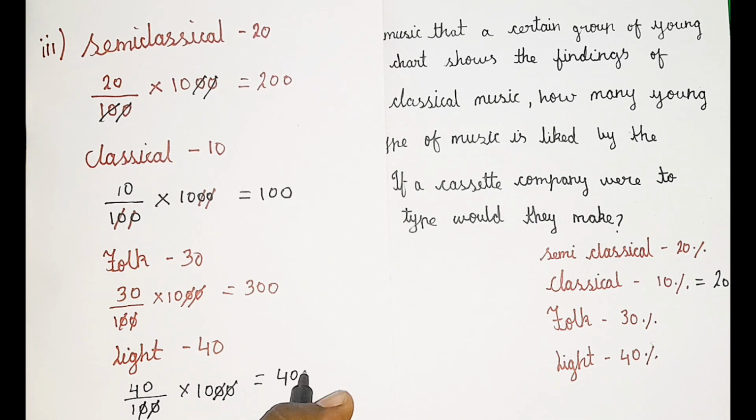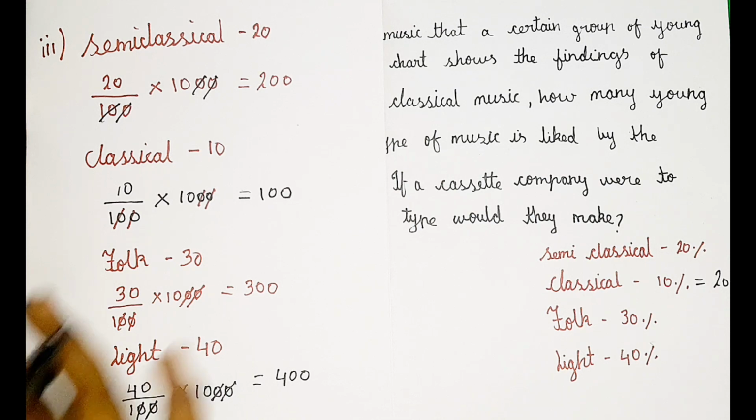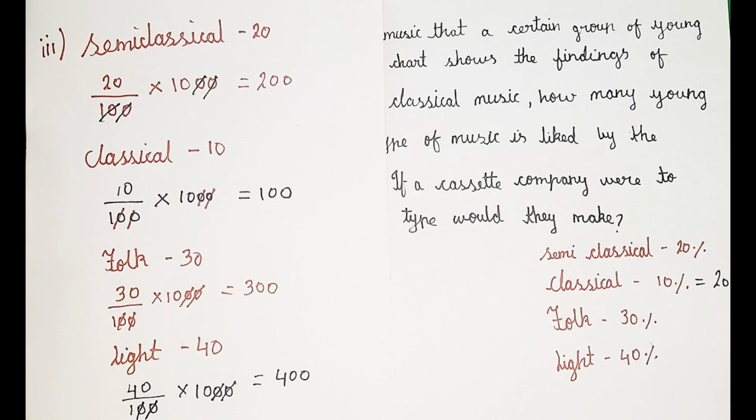So here 400. At the start of this subdivision I said a person might have bought 5 or 6 CDs. Some questions come like that, but I didn't mention that it comes in this one, so don't get confused. It's not that a single person bought 5 or 6 CDs. Commonly, in these 200 everyone bought a single CD. But in some questions you might get confused, and there you should remember that a person bought 2 or 3 CDs. That's why it is different here; you have to think about it. So this is the answer for this subdivision.